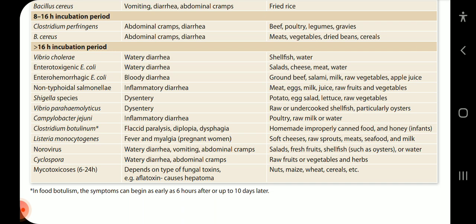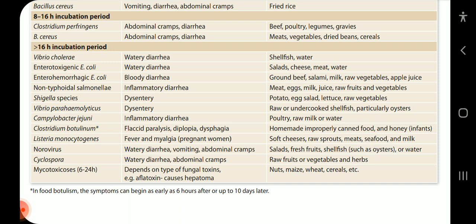More than 16-hour incubation period: Vibrio cholerae, watery diarrhea, shellfish, water. Enterotoxigenic E. coli, watery diarrhea, salad, cheese, meat, water. Enterohemorrhagic E. coli, bloody diarrhea, ground beef, salami, milk, raw vegetables, apple juice. Non-typhoidal Salmonella, inflammatory diarrhea, meat, eggs, milk, juice, raw fruits and vegetables. Shigella species, dysentery, potato, egg, salad, lettuce, raw vegetables. Vibrio parahaemolyticus, dysentery, raw or uncooked shellfish, particularly oysters. Campylobacter jejuni, inflammatory diarrhea, poultry, raw milk or water.